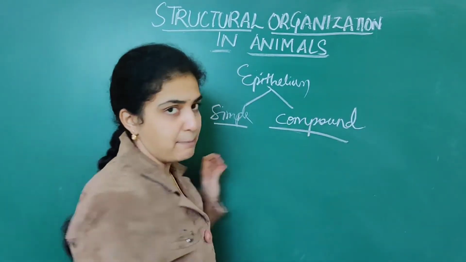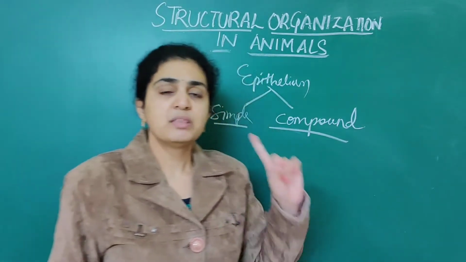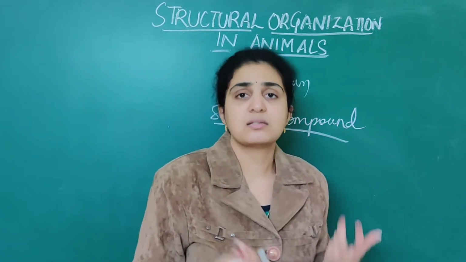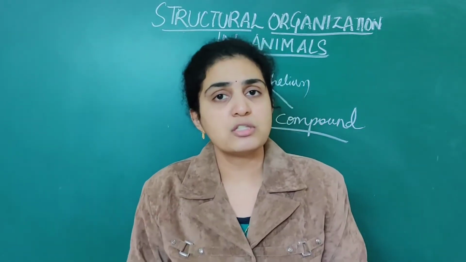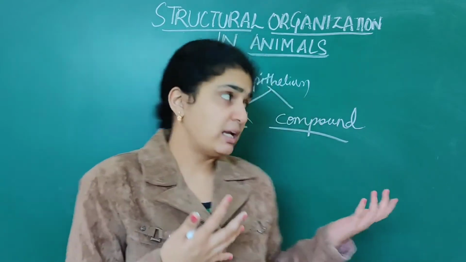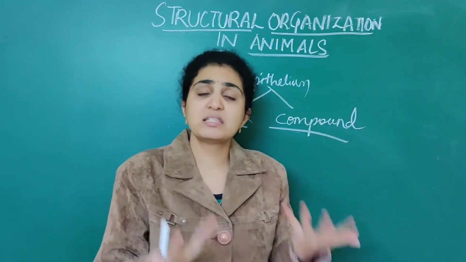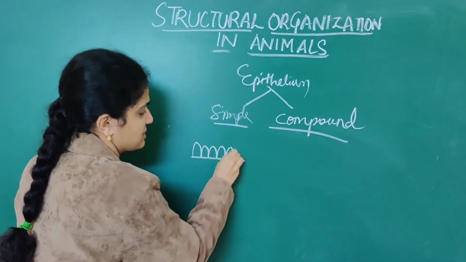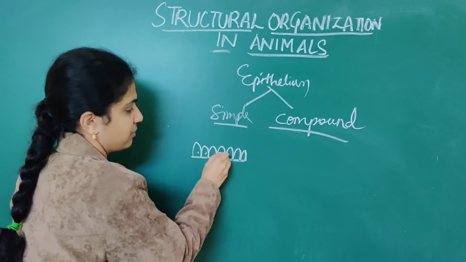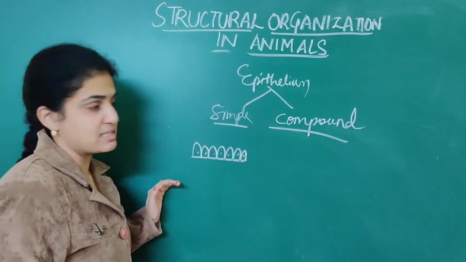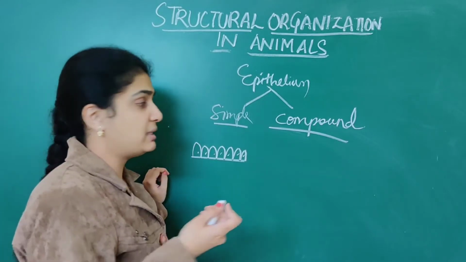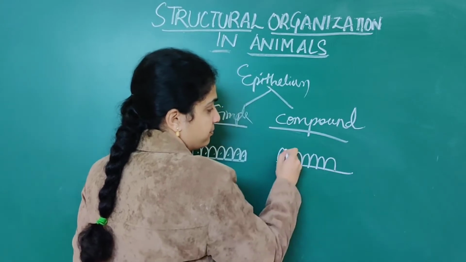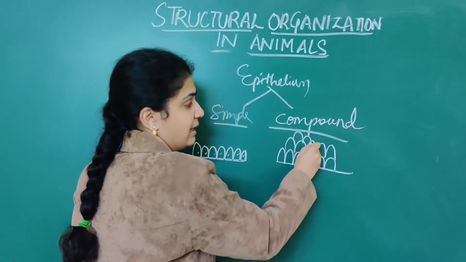In the simple epithelium, there is only one layer. Numerous ducts and glands, everything, constitute simple epithelium itself. When it comes to compound epithelium, numerous layers will be present. Simple epithelium means only one single layer is present. When it comes to compound epithelium, numerous layers, 1 or 2 or 3 layers, will be present.